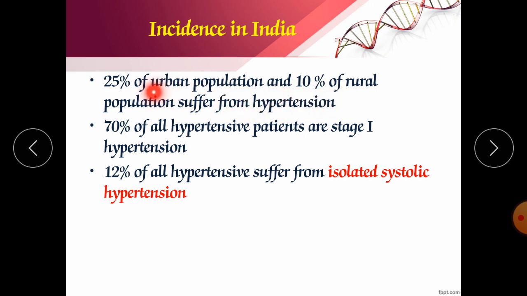That's why the number has been changing, not only in urban but also in rural areas. Earlier in rural areas, not a single person was suffering from blood pressure, but nowadays in rural areas also you will find persons with hypertension. 70% of all hypertensive patients are stage 1 hypertensives. 12% of hypertensives suffer from associated systolic hypertension.